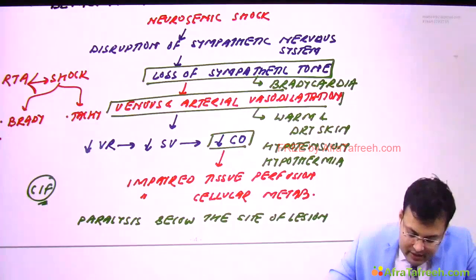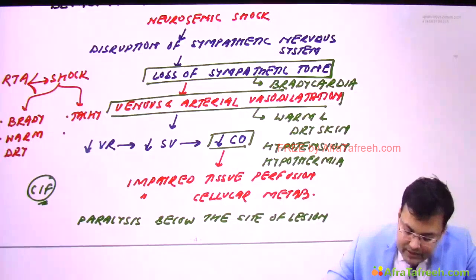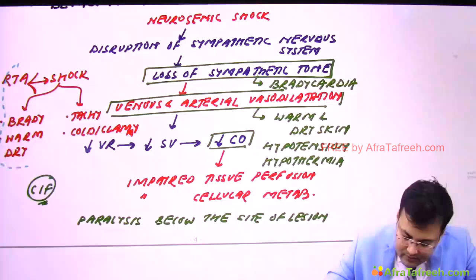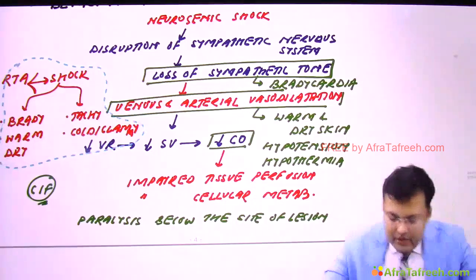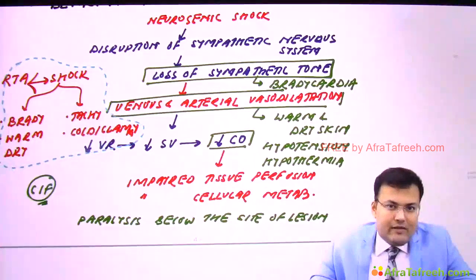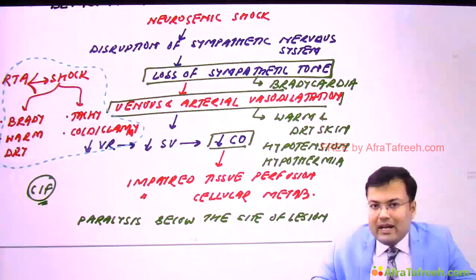One patient was having warm and dry skin, and the second patient was having cold and clammy skin. Clear? This is the presentation. So one patient was having bradycardia, warm and dry skin. Second patient was having tachycardia and cold and clammy skin.